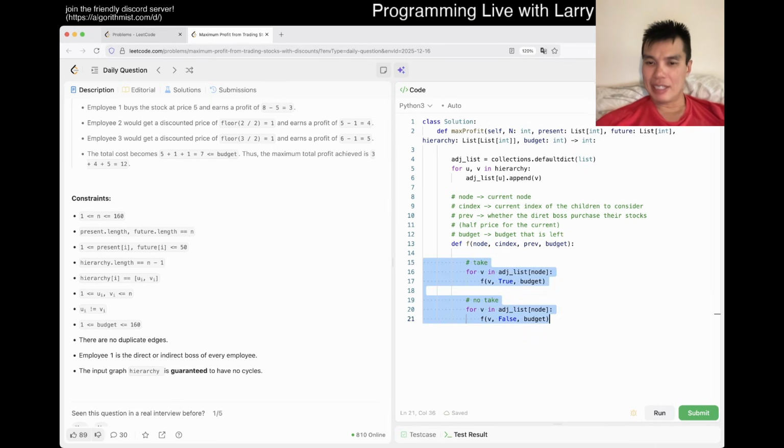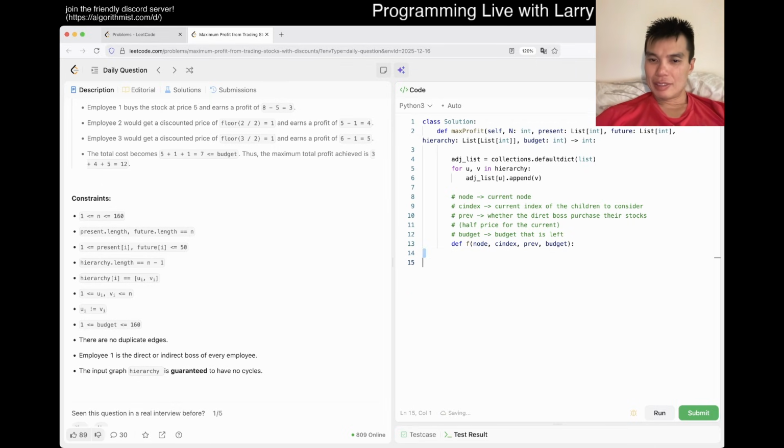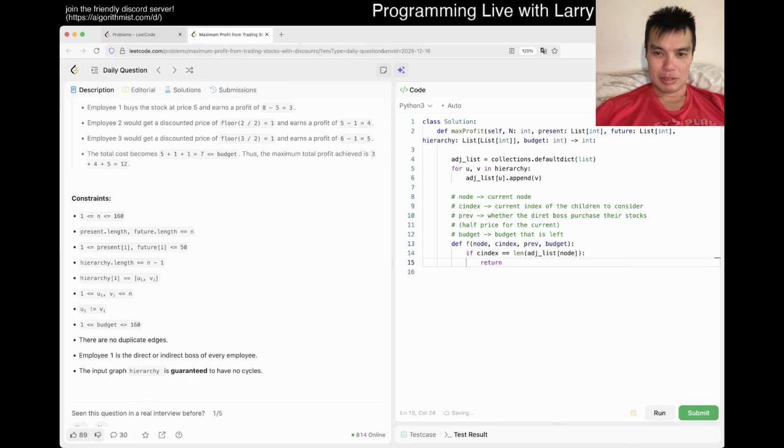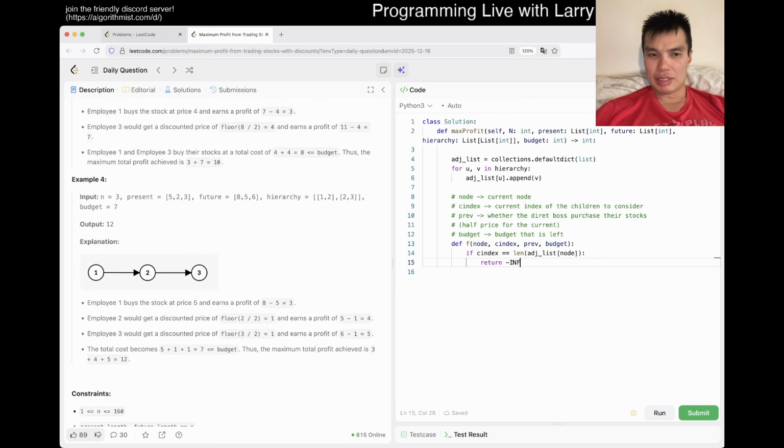And the idea here is that for this current index of the children, we want to figure out how much budget to give it, right? So if C index is equal to the length of the adjacency list of node, that means that we're done. So then we return, we're trying to maximize, right? Actually, let's just write negative infinity. Oh, no, I think that's fine. Let's just write 0, because that means that you just ran out of things, and even if you have budget left, it's fine.